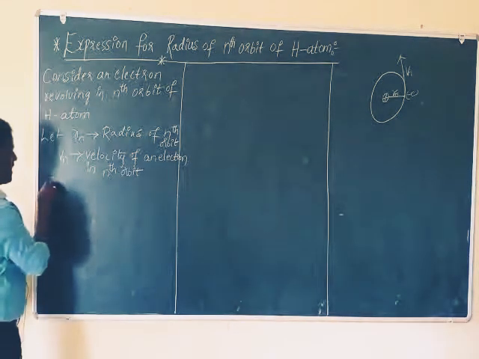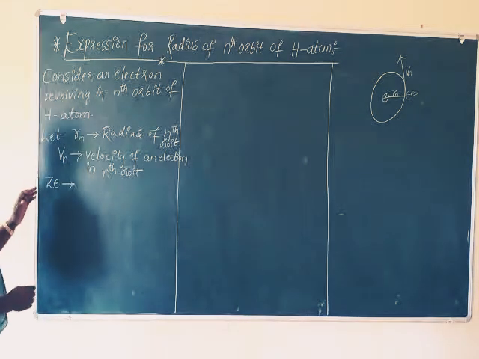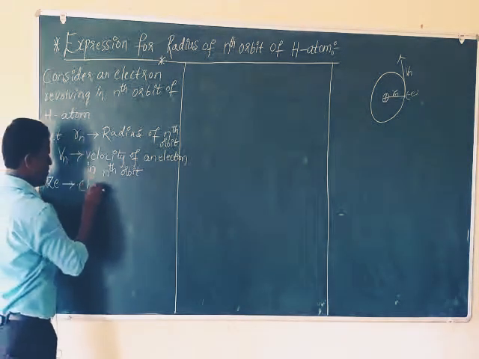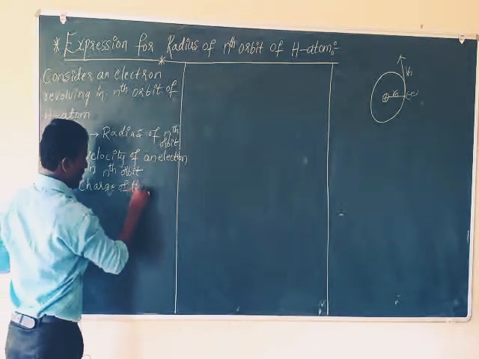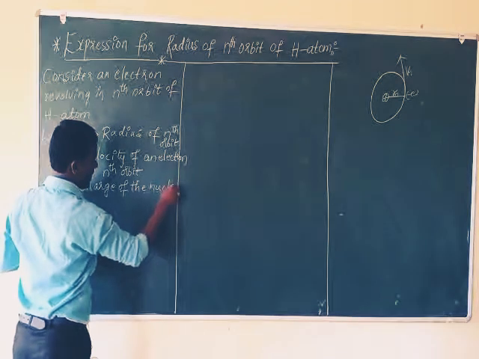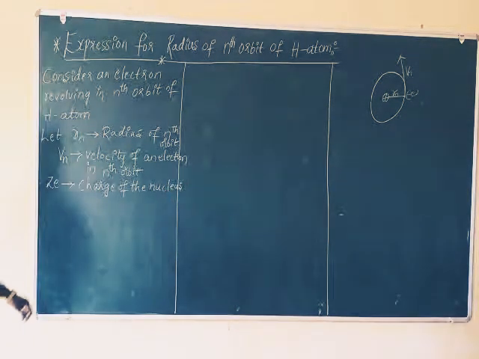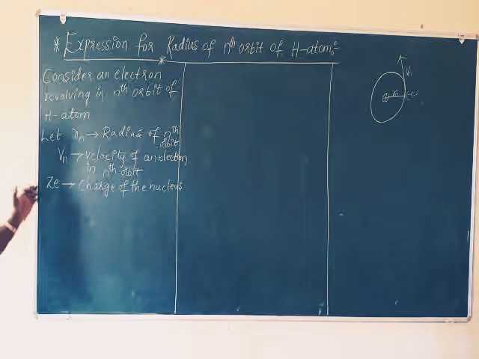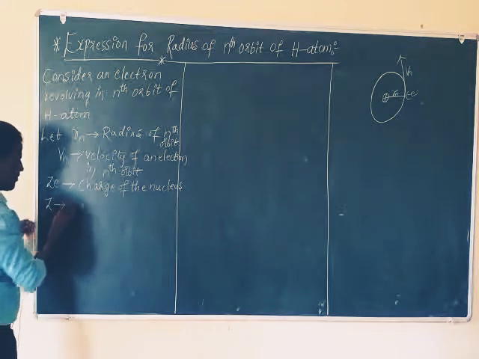And you know that Ze is taken as the charge of the nucleus. Here Ze is taken as the charge of the nucleus, because Z is the number of protons.